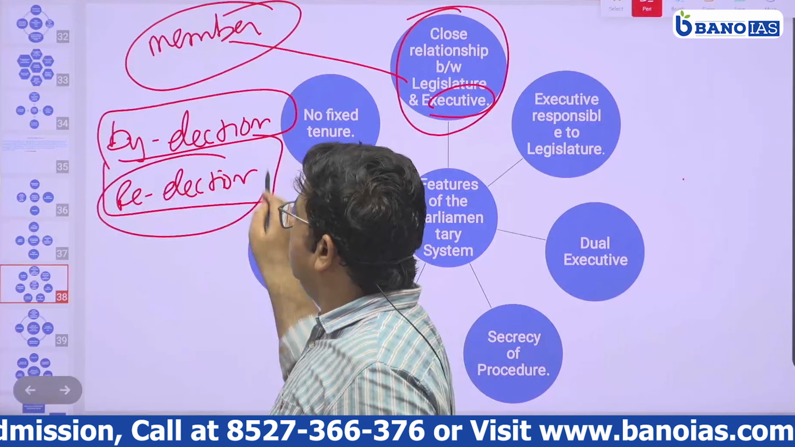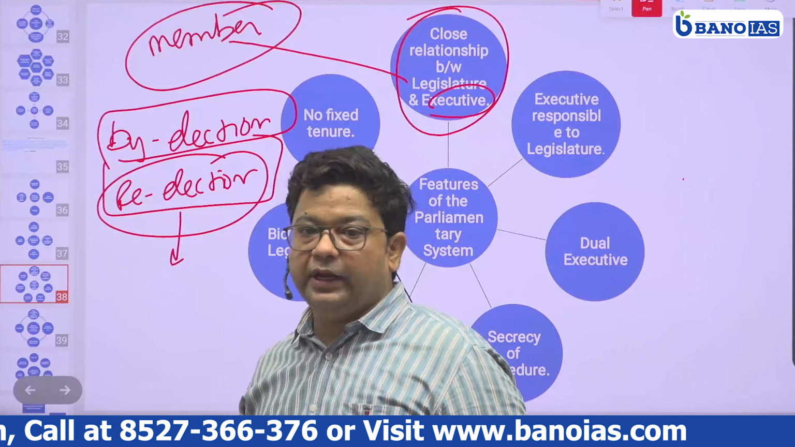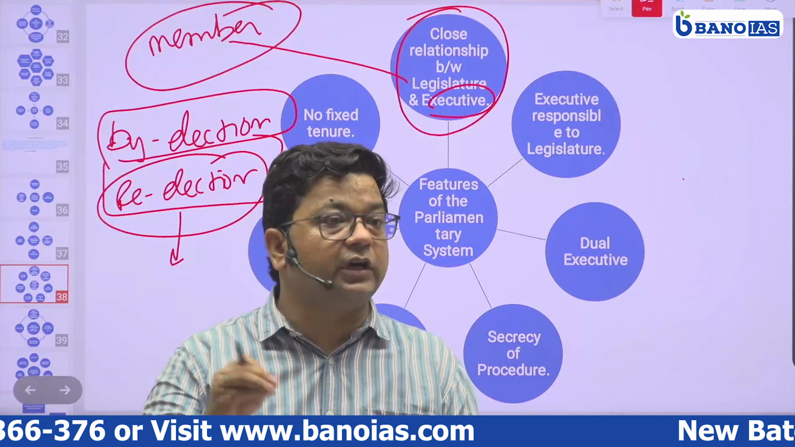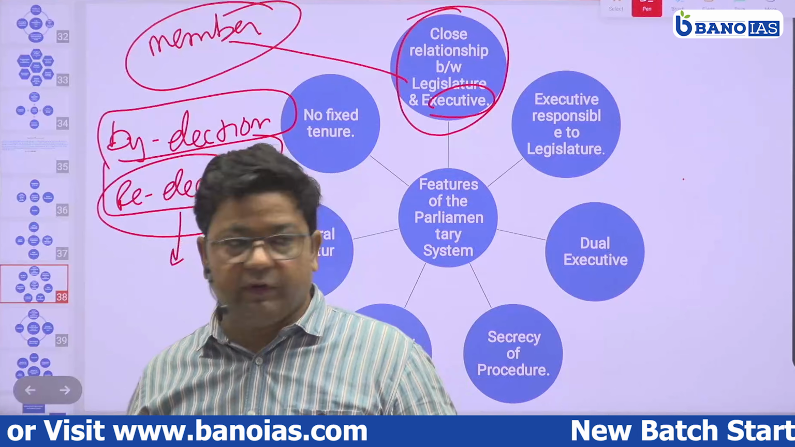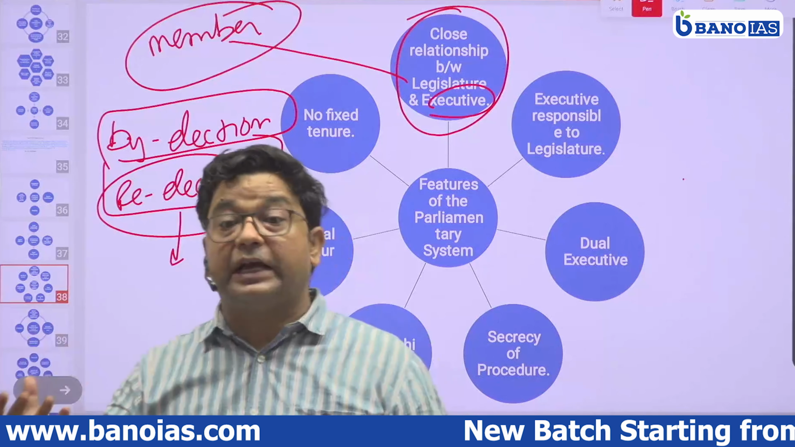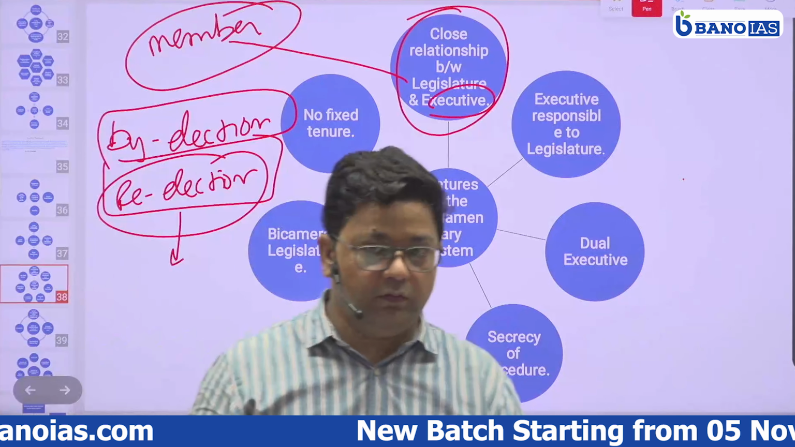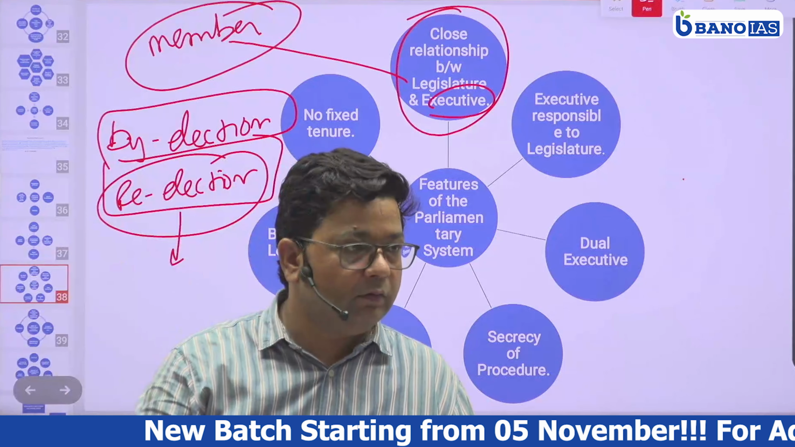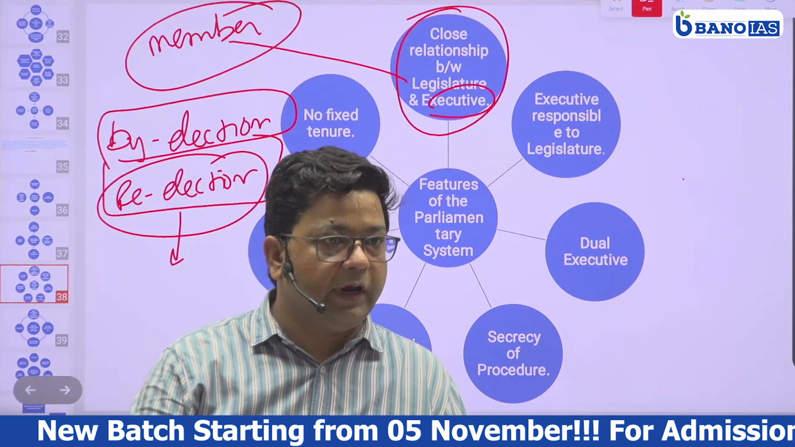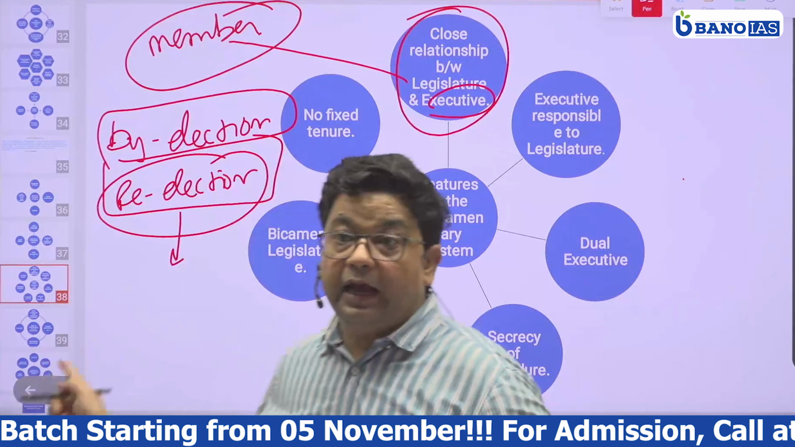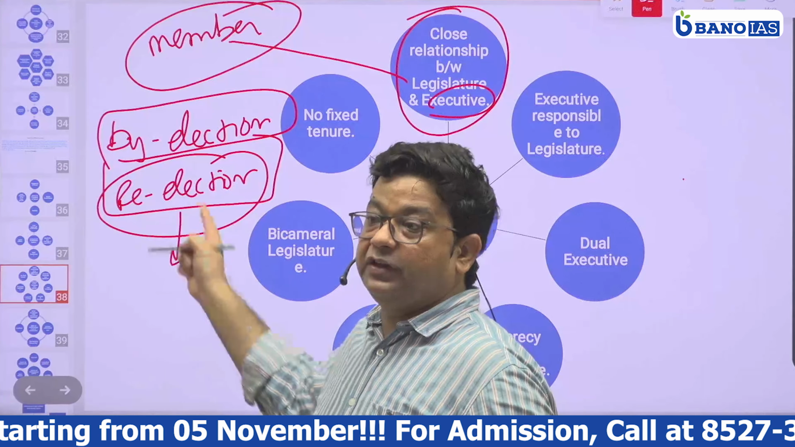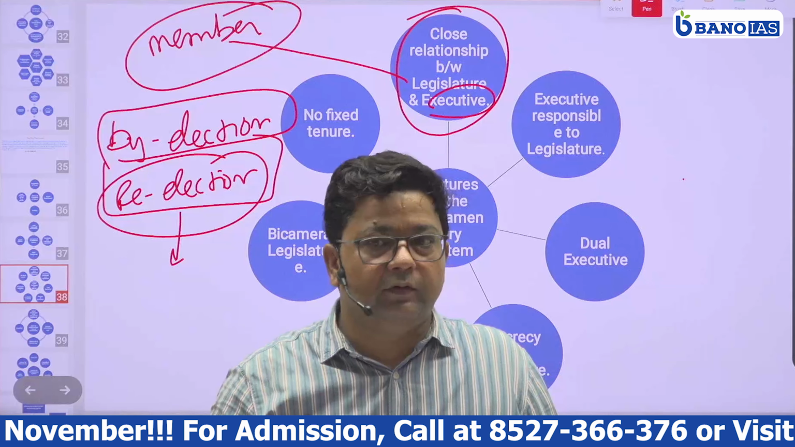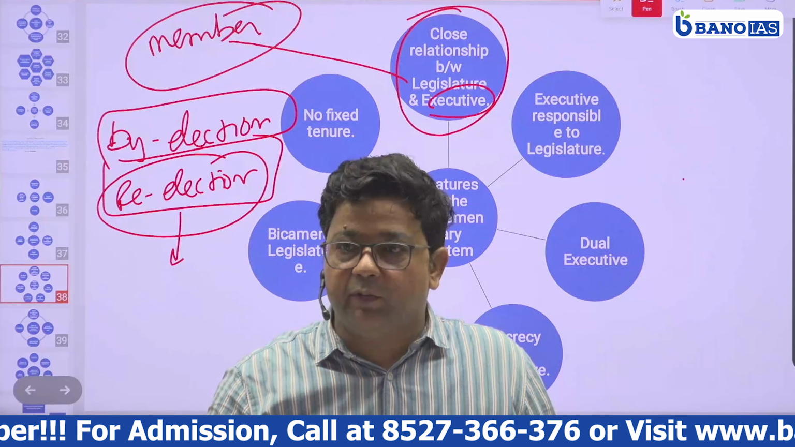Re-election is held in a constituency if the election that was done has been cancelled due to booth capturing, or due to natural calamities, or if the candidate expired just before the election. In that case, the constituency will have a re-election. Are you getting my point?